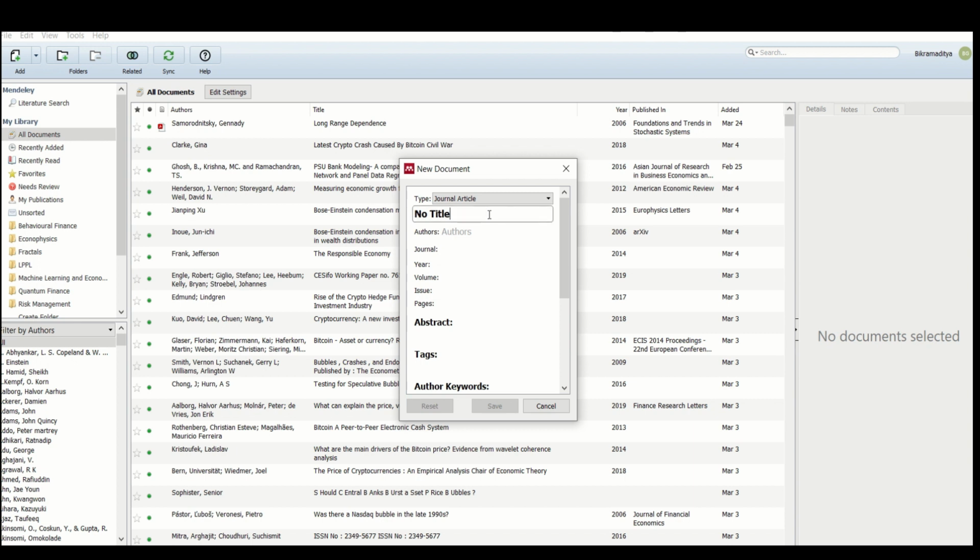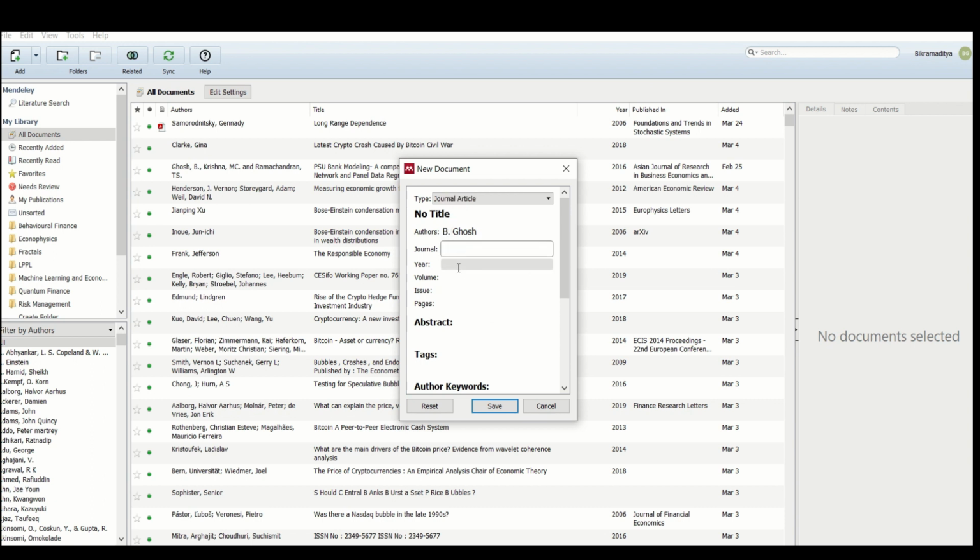Then click the title, put the title, click the author's name, put the author's name in reverse order. So my name is Vikramaditya Ghosh, but I will be Ghosh B. So the first name of the author will be only the first alphabet of the name, and the last name of the author will be the complete name. So I will become Ghosh B. Surname comes first, comma, first alphabet of the first name.